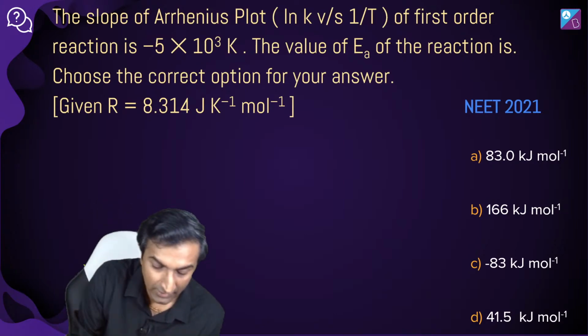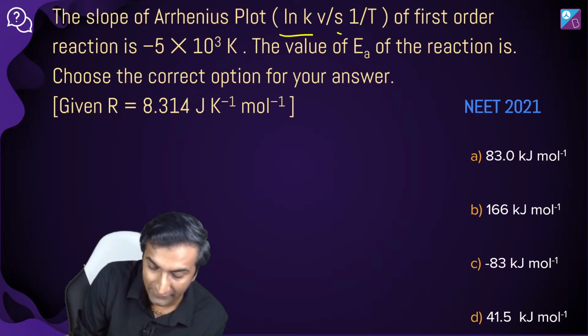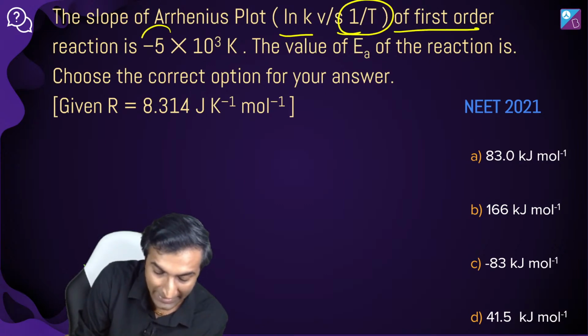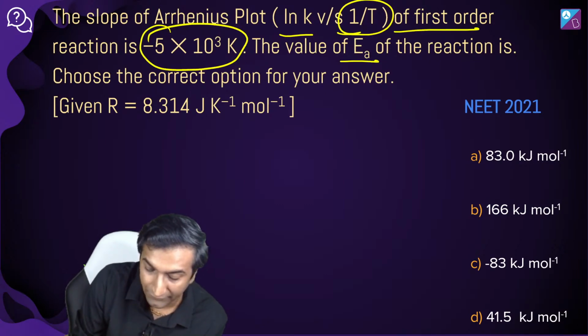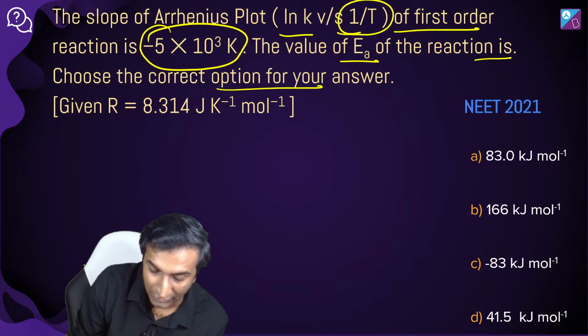We have a couple of minutes going. The slope of the Arrhenius plot, ln K versus 1 by T, for a first order reaction is minus 5 into 10 power 3 Kelvin. The value of EA for the reaction is what? Choose the correct option for your answer.